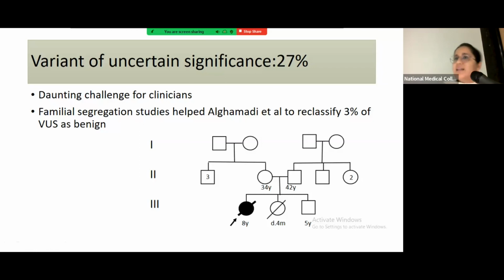But again, this has its own limitations. Many times family members may not be present, they may not be willing to give samples, or the VUS may be heterozygous in them. Such studies have helped one particular author to classify 3% of these variants of uncertain significance as benign. So this shows that VUS is still a big challenge, especially when we go for parental testing by proxy.